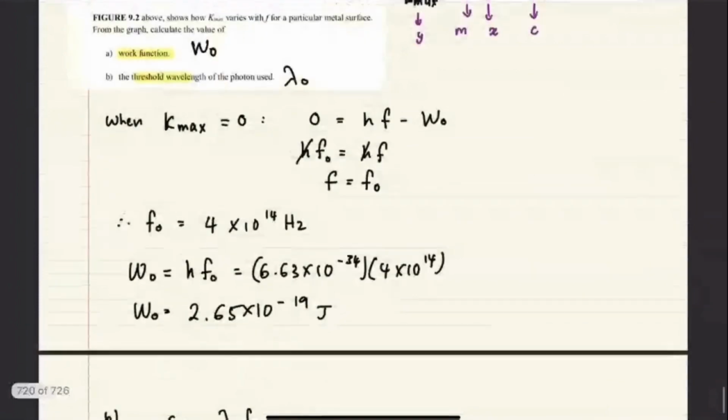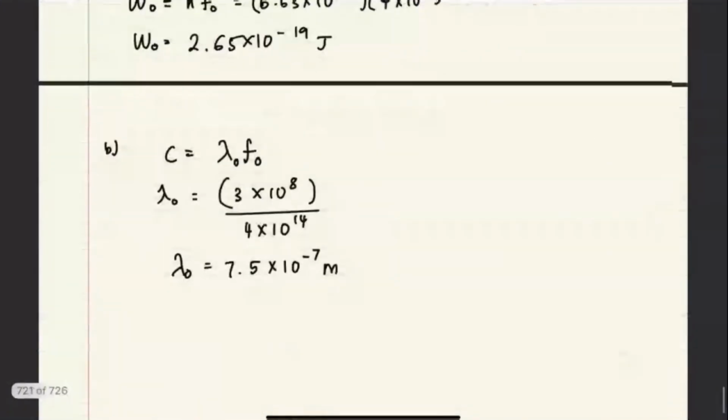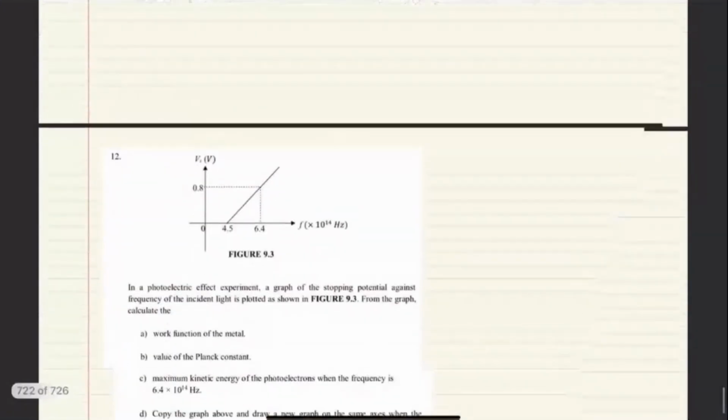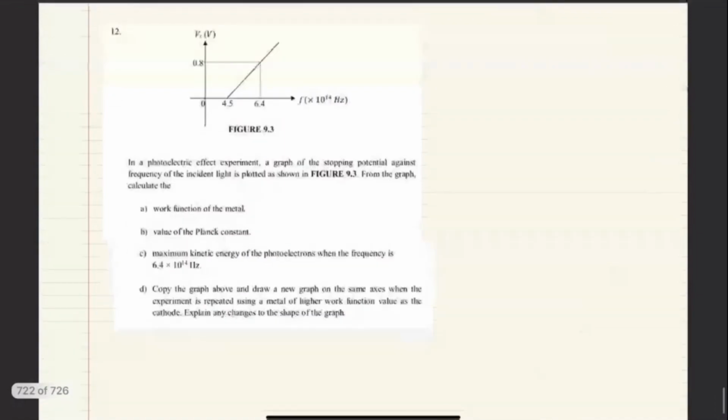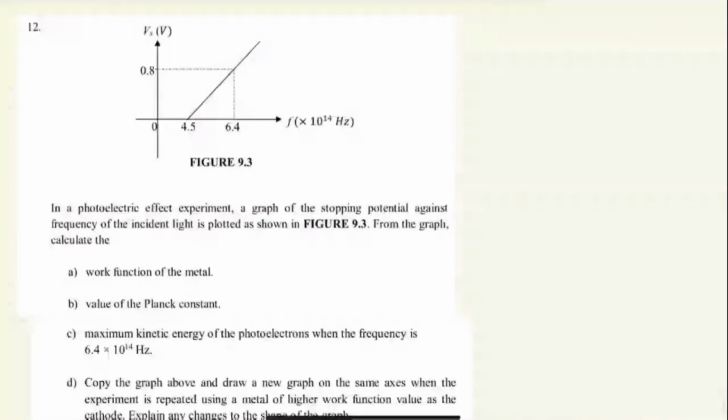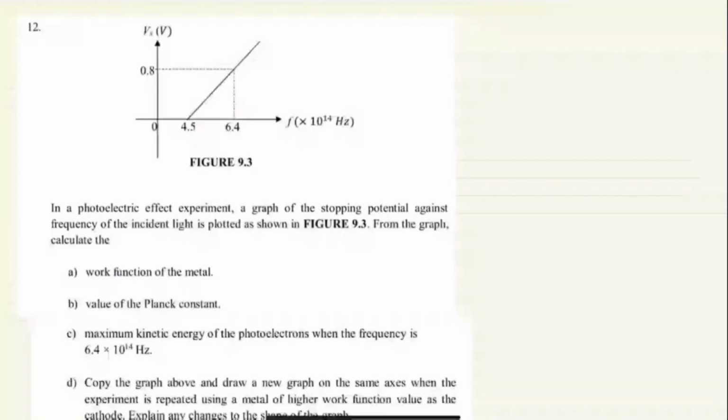Faham ke tidak? Faham, sir. Okay, kita teruskan ke soalan 12. Question 12 ni, again dia kasih a straight line. Kalau graph yang curve tu, yang current lawan voltage tu, biasanya dia suruh tengok nilai VS sahaja. Okay, biasanya lah. Tapi kalau dia kasih straight line ni, again kamu kena buat macam tadi lah, kamu kena rearrange